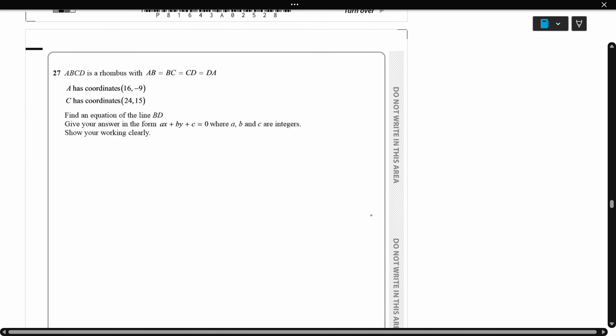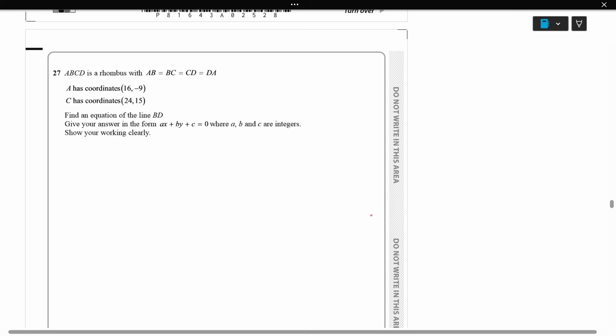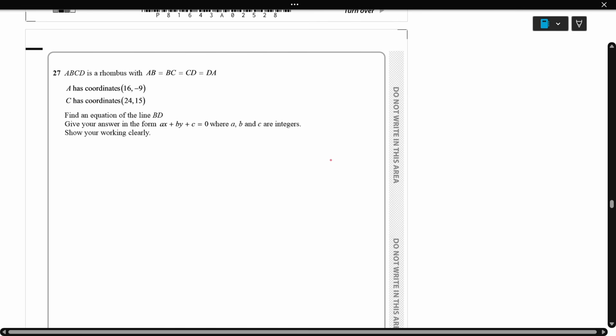Next, question number 28. ABCD is a rhombus. I'll draw a rhombus, where all sides are equal: A, B, C, D. A has coordinates (16, −9) and C has coordinates (24, 15).